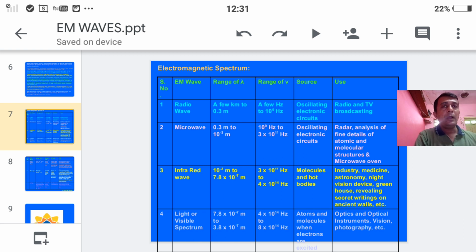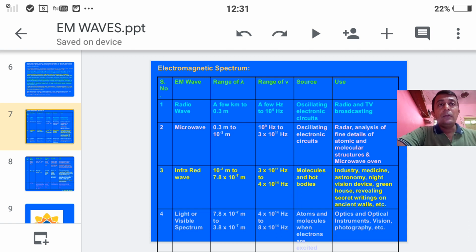Now students, our next wave is microwaves. Who discovered microwaves? Microwaves were discovered by the scientist Hertz. Again, the source of microwaves is the same, an oscillating electronic circuit, just like the klystron tube. With it we are able to prepare microwaves. Then what is the wavelength range? The wavelength range is 0.3 meter to 10 to the power minus 3 meter.